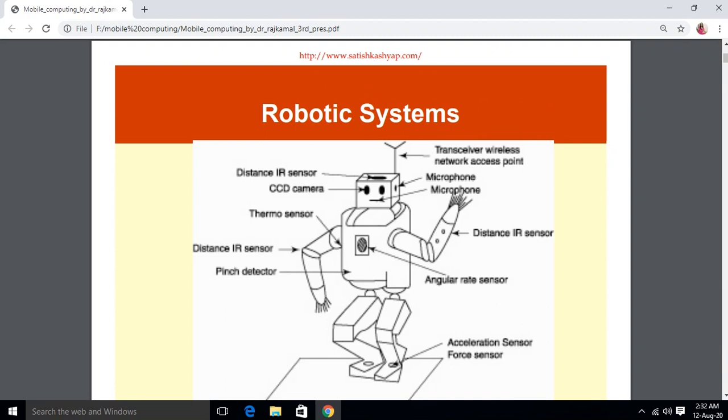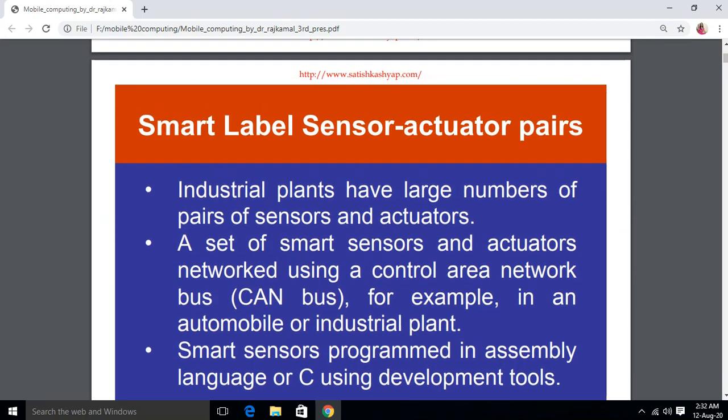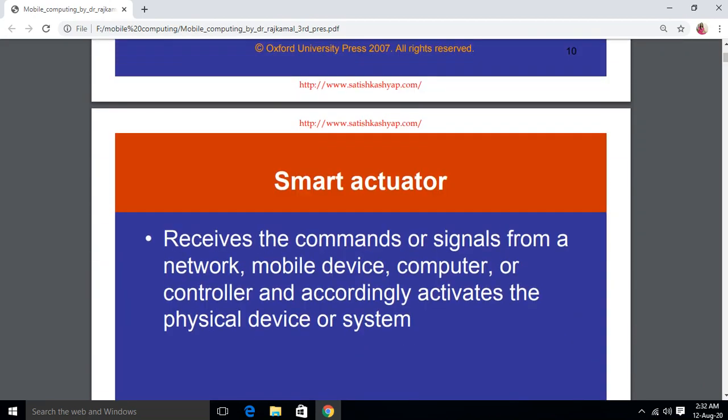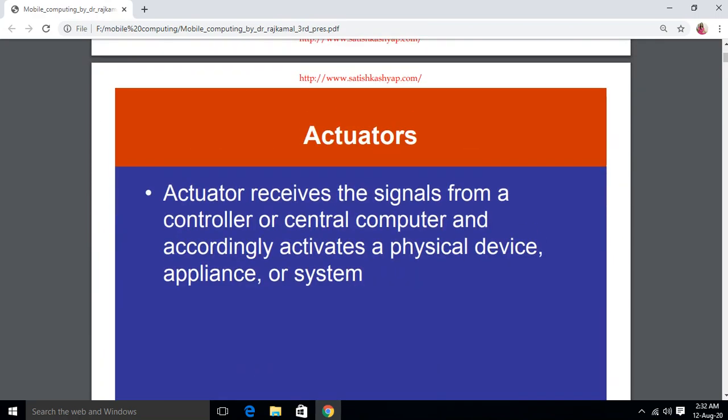That is why it is a transceiver. Then there is a microphone. There are two microphones which are used to record messages and voice. Then distance IR sensors. Then CCD, which we have seen.